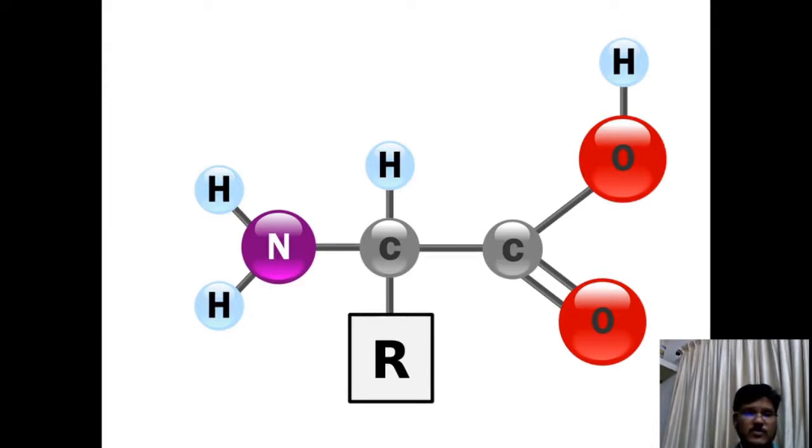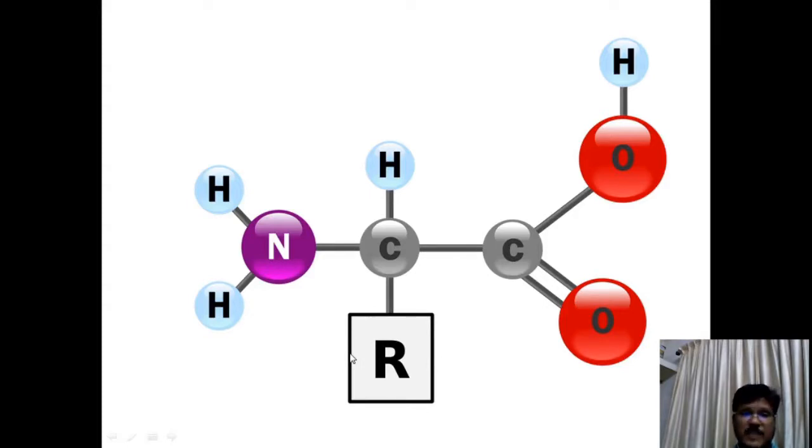This R group is also called the side chain, which varies in structure, size and electric charge, which influence the solubility and properties of amino acids. All the properties of amino acids are because of the type of side chain or R group present in it.